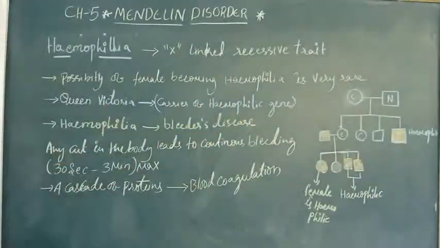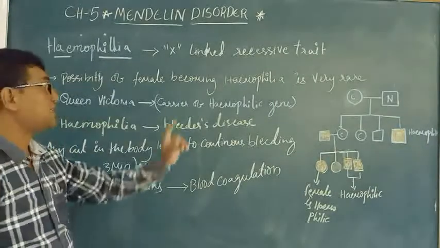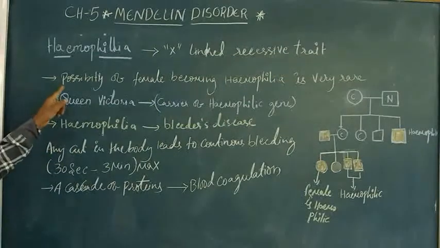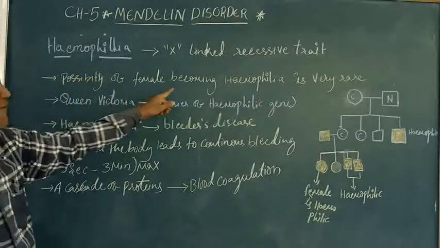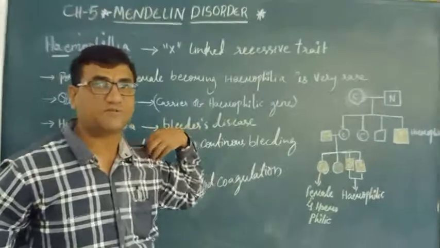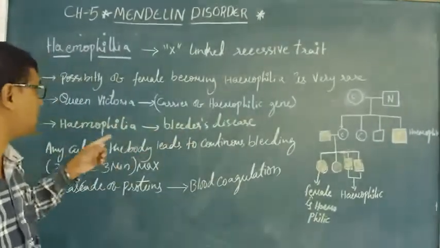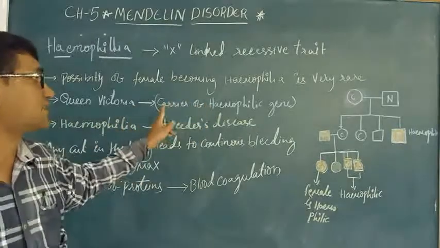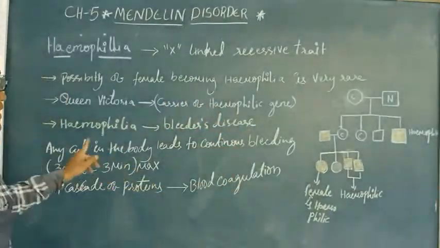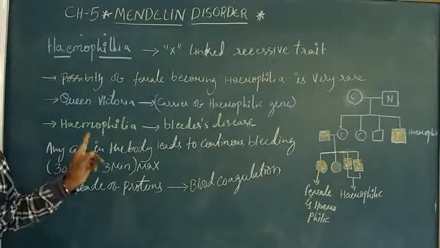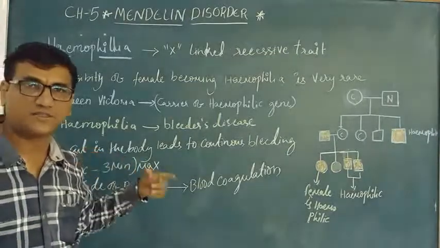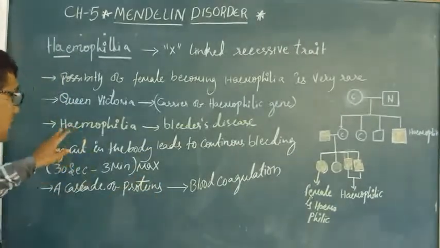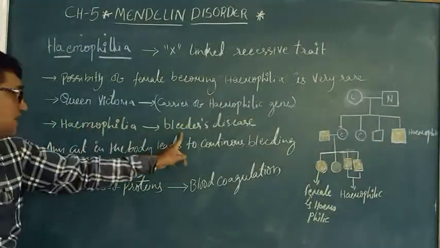So this is the possibility, as it is a sex-linked recessive type. In this type, the possibility of a female becoming hemophilic is very rare or almost nil. Queen Victoria's family is the example for this hemophilic gene. In this gene, a cascade of proteins with factor 8 and factor 9 is responsible. This disease is also called bleeder's disease.